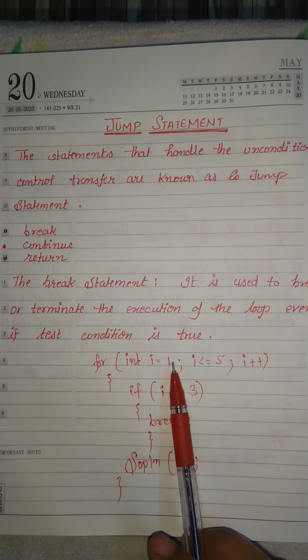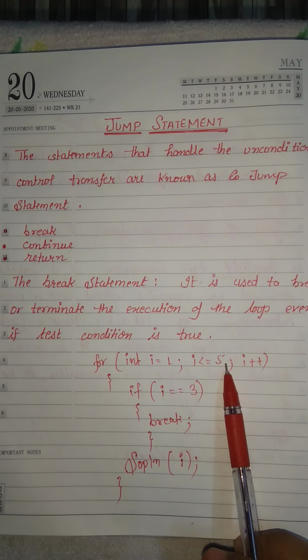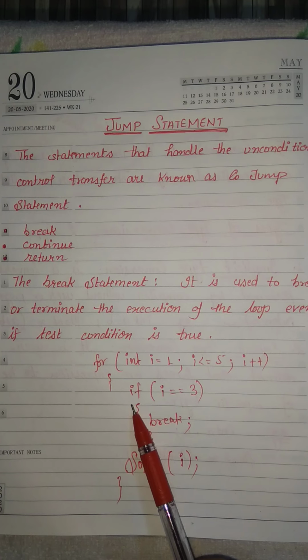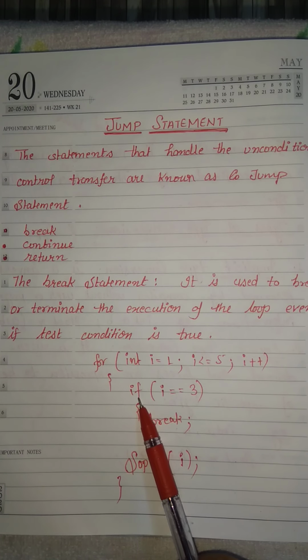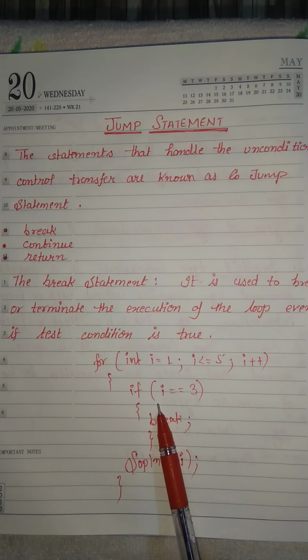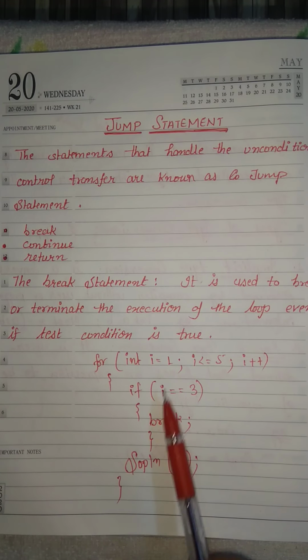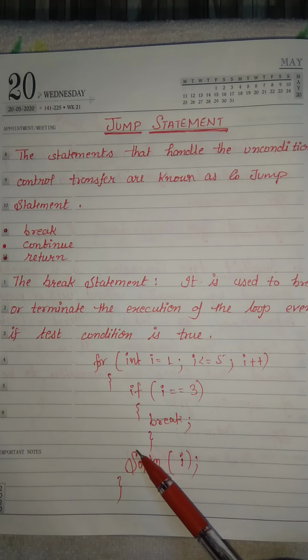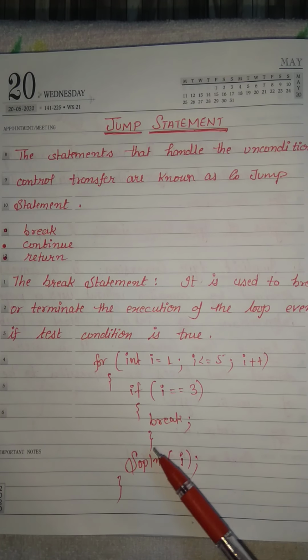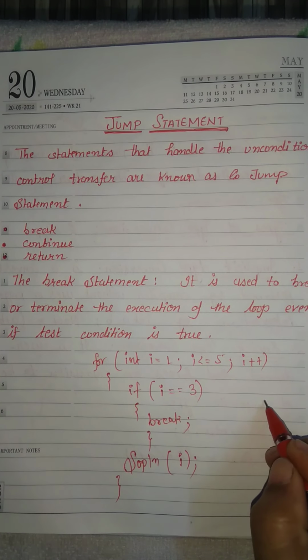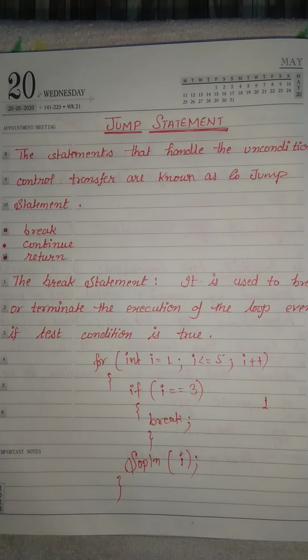So here see, i value is 1, this condition is true, control comes inside the body of the loop. Here is one more condition, if i equals 3. This condition is false because i value is 1, not equal to 3. Then control comes out of the if condition. Here is the printing statement, so i value is 1. It will print 1.